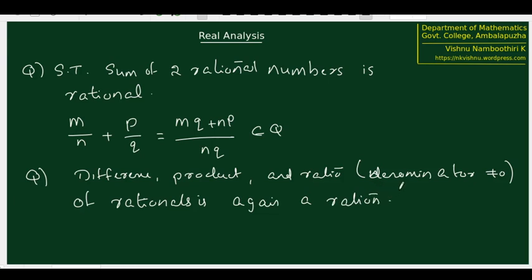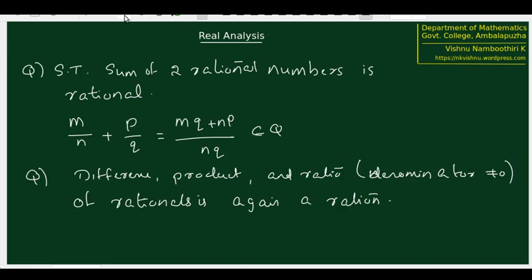This is also very easy to establish. We have to just use the technique that we employed in the previous question: take rational numbers in the form m by n, p by q, and just take the difference, product, and ratio. Everything will turn out to be rational again, provided we use the usual rules of addition, multiplication, subtraction, division, etc. in the set of all rational numbers.